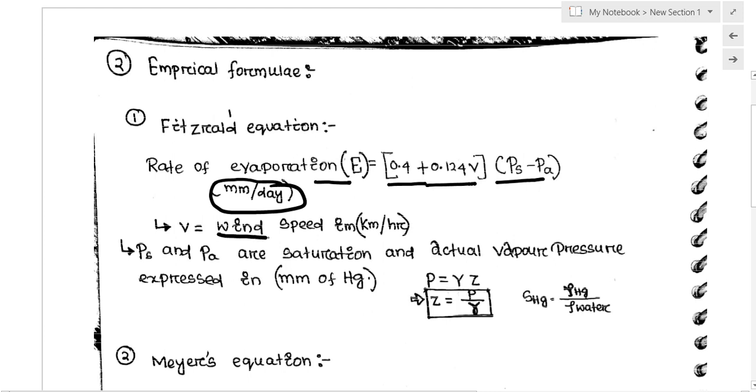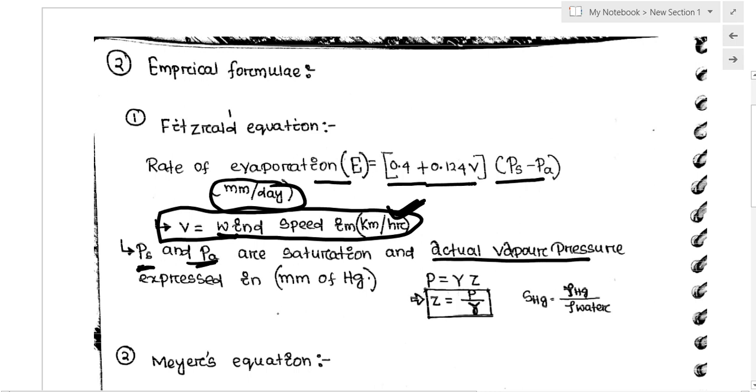B is the wind speed in kilometer per hour, so you have to place the wind speed in kilometer per hour. PS is the saturated vapor pressure, and PA is the actual vapor pressure, expressed in depth of mercury.